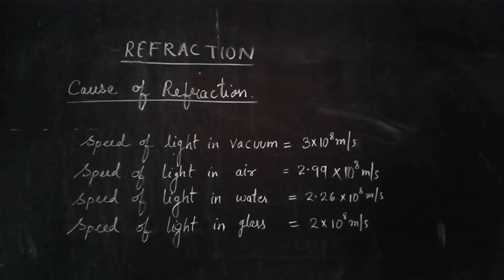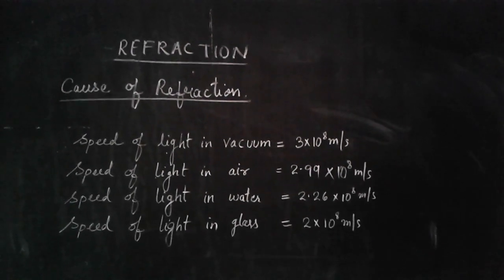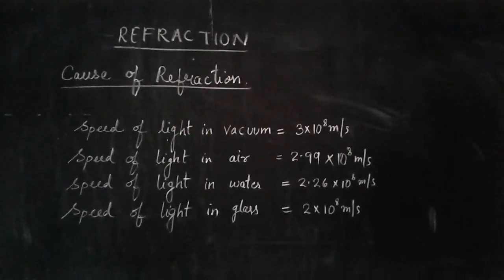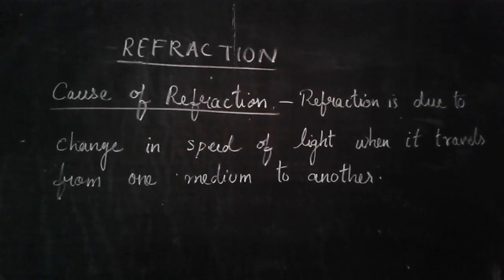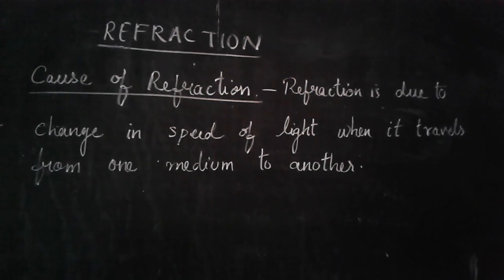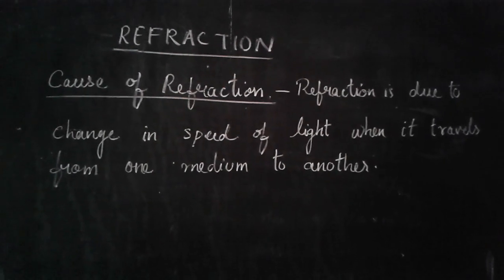So, the cause of refraction is the change in the speed of light, due to which the light bends at the interface of the two media. Thus, refraction is due to the change in speed of light when it travels from one medium to another. This is the cause of refraction.